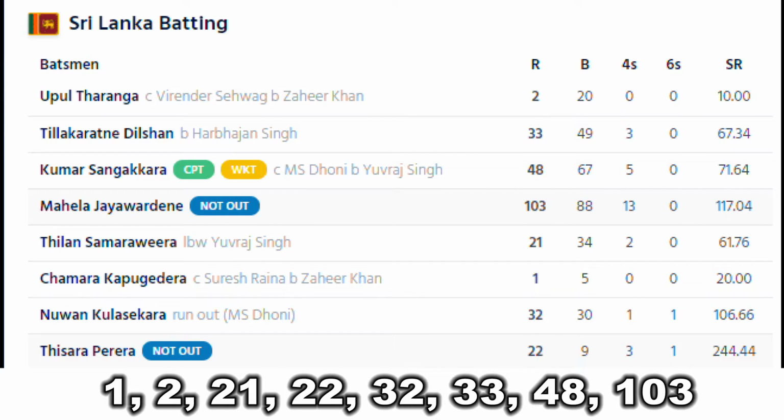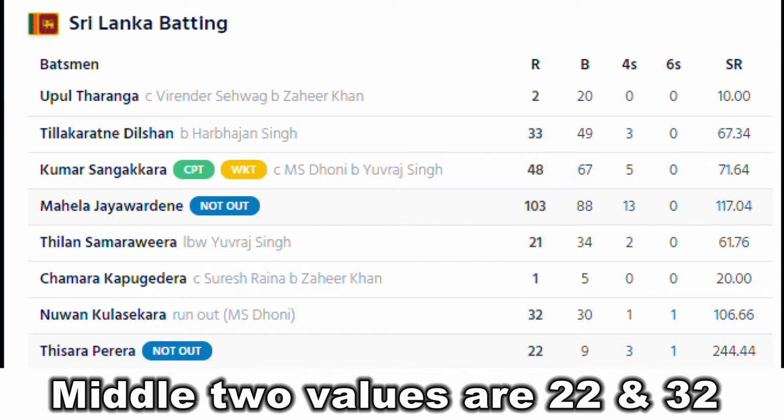So the least score is 1 and then 2, then 21, then 22, after that 32, 33, 48 and at last 103, a century from Mahela Jayawardene. Once you check the values, they are 1, 2, 3, 4, 5, 6, 7, 8. There are a total of 8 values, so the middle term we can't find.